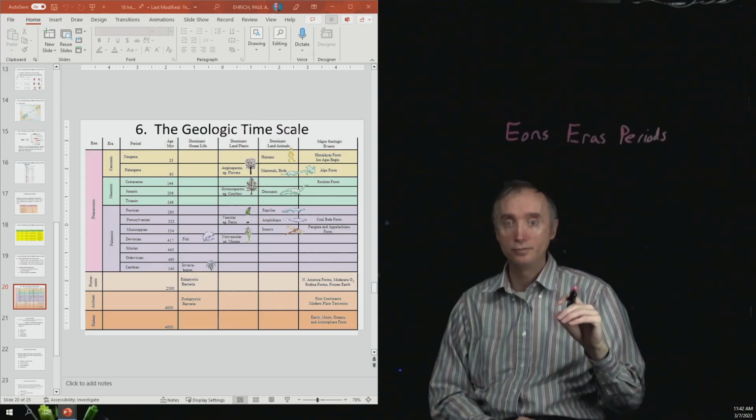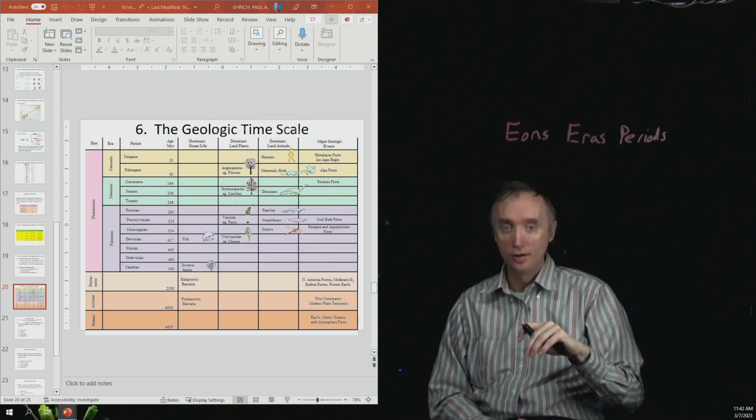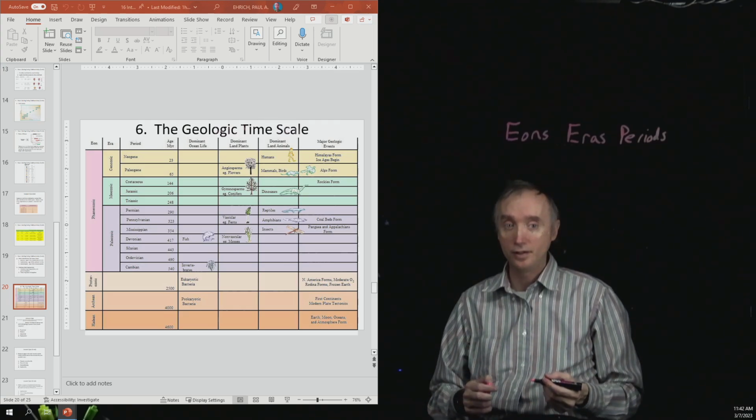The Cambrian period was then followed by the Ordovician period, and then followed by the Silurian, and then followed by the Devonian.